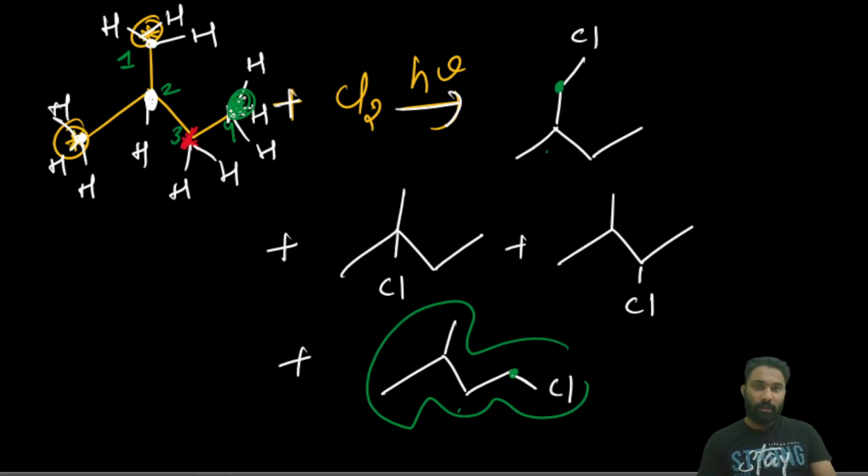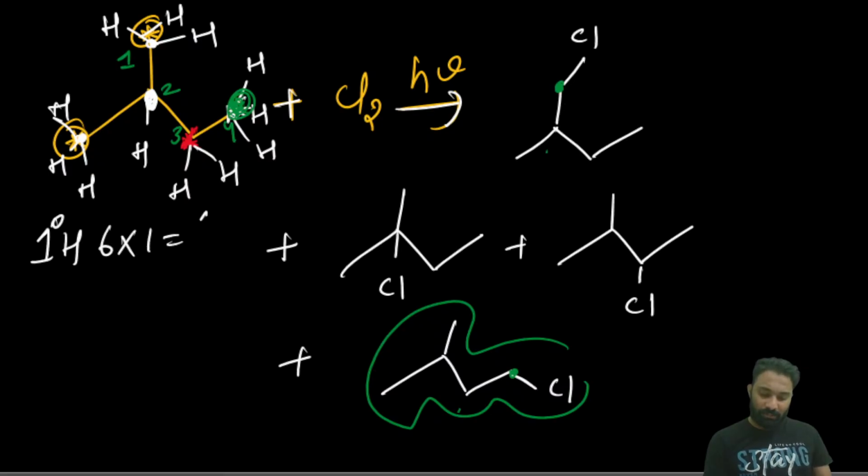Now here how many 1 degree hydrogens of the same nature are we having? We are having 6, so 6 into 1 is 6. Now how many 2 degree hydrogens of the same nature? We are having 2, so 2 into 3.8 will give you 7.6.